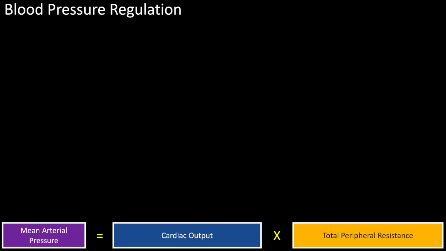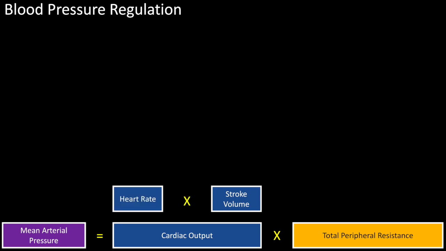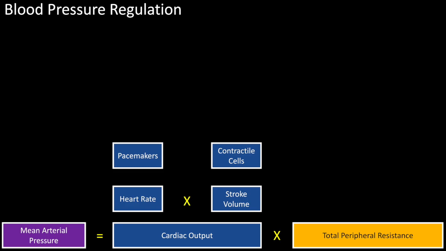For this roadmap, we're going to start from this equation and work backwards. Recall from the heart unit that cardiac output is the rate at which blood leaves the heart, expressed as a volume over time. To put this into more familiar terms, cardiac output is equal to stroke volume, which is the amount of blood ejected from a ventricle, times heart rate. To break this down even further, we could say that stroke volume is determined by contractility, or the force of contraction generated in contractile cells, and heart rate is determined by action potential frequency in pacemaker cells.